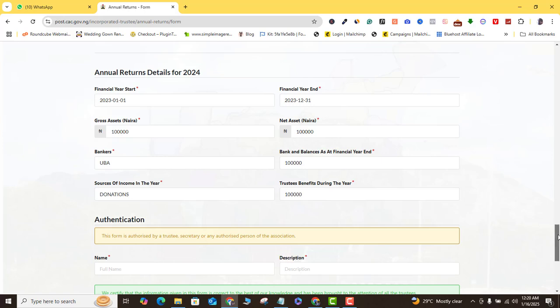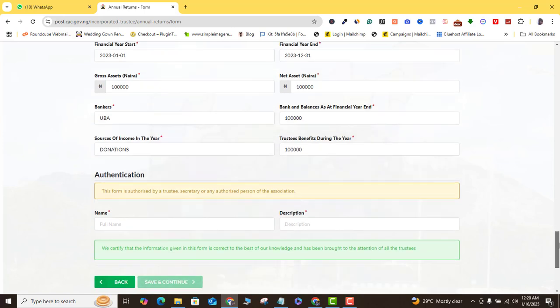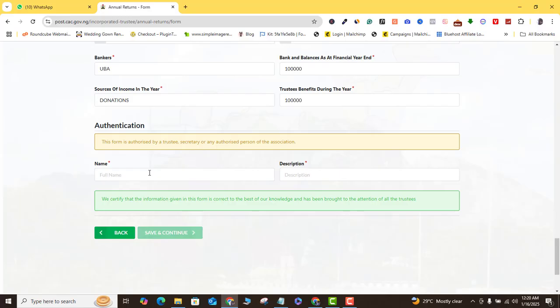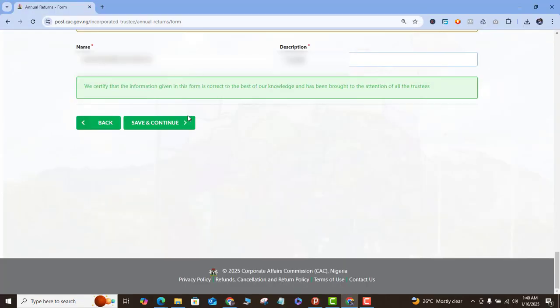Once you are done with all of this, you want to come down here and fill in either the name of a trustee or a secretary or just any executive or any authorized person in the NGO. You want to fill in the full name here, and then mention the description, if the person is a trustee, the secretary, or any post or designation that the person is holding. Once you're done filling this form, you're going to click continue, then save and continue.